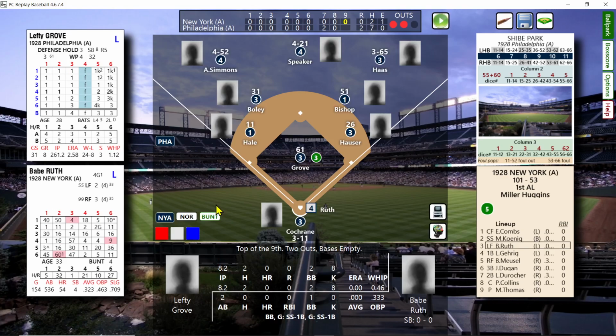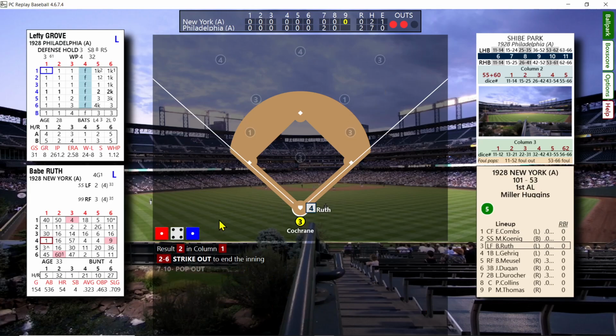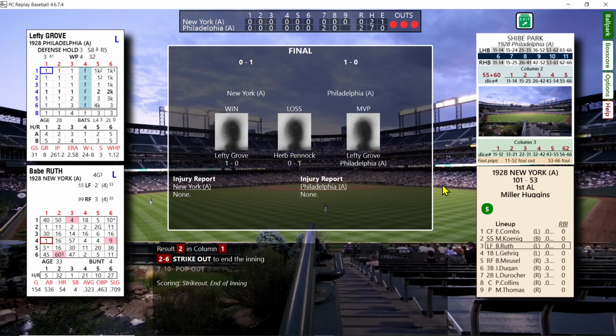We got Ruth up, and we got Gehrig on deck. Let's see if Ruth can keep this game going. Lefty Grove trying for a complete game shutout. He's only given up 2 hits. And he struck out the Babe. And Lefty Grove goes 9. Pitches a 2-hitter. And the A's beat the Yankees 2-0 in a very good pitcher's duel.